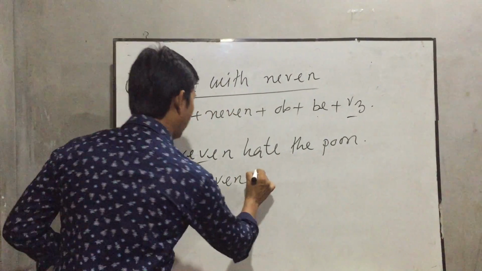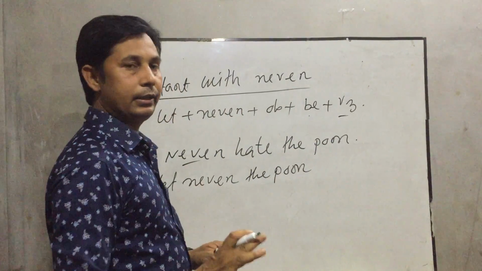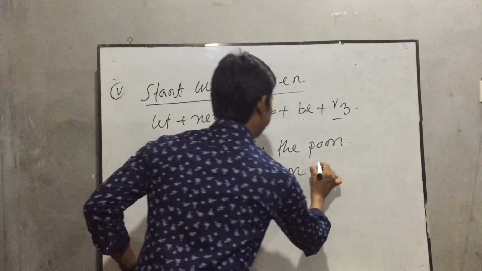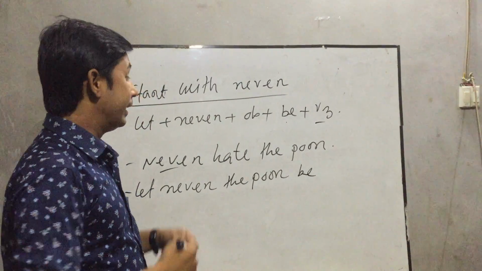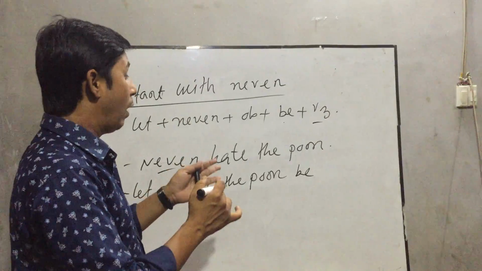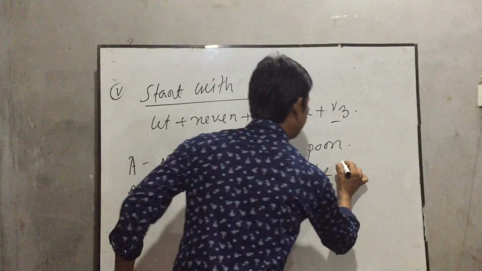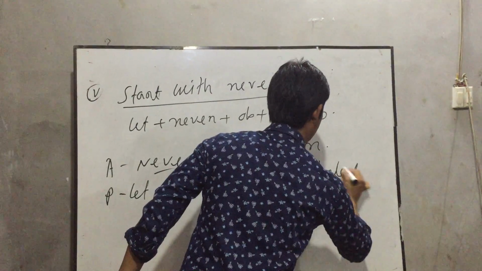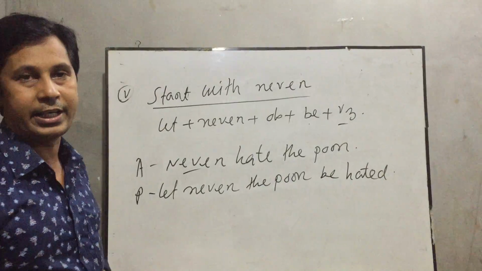Let never the poor. According to the rules, be. Let never the poor be. Then you have to use the past participle form of the verb, that is hate, here is hated. Okay, my dear students, let never the poor be hated.